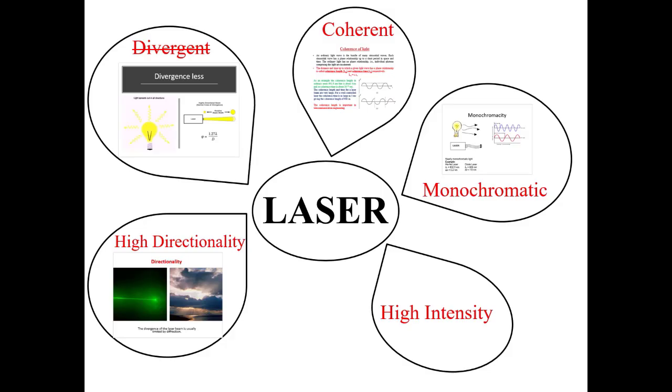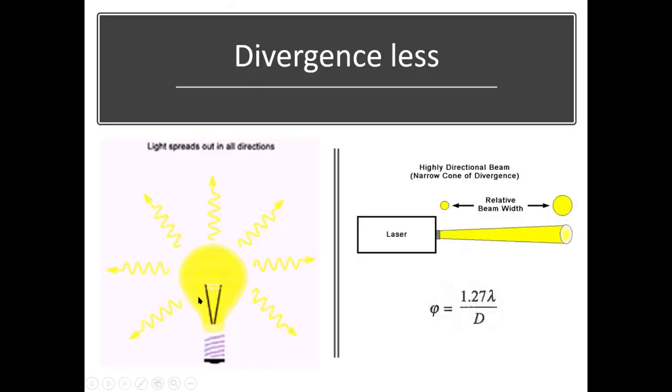These are the properties of laser: very high intensity, high directionality, coherence, and monochromaticity. Unlike an ordinary light ray from an ordinary bulb, which diverges in all directions, laser diverges very little. By saying this, one means that the spot size of the laser beam increases very little on moving a very large distance in the direction of the laser.